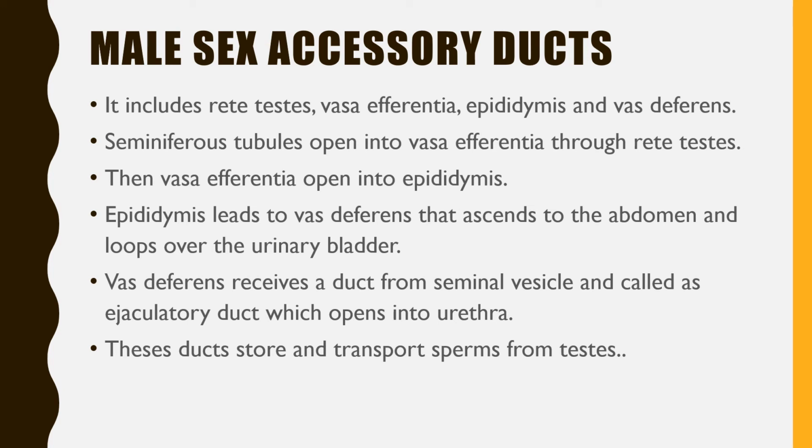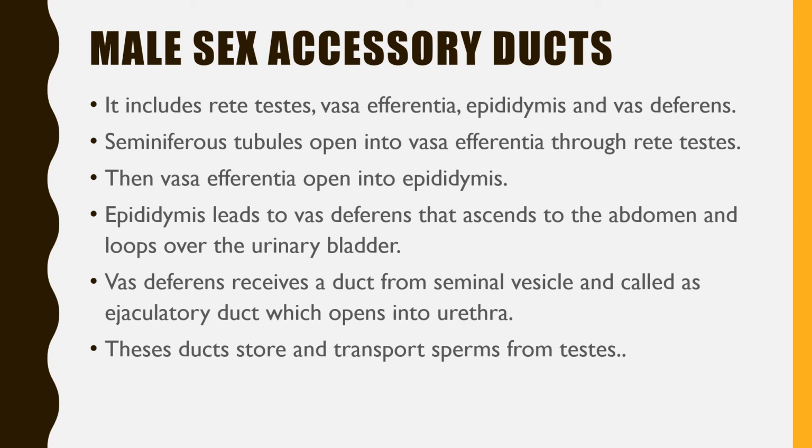The vas deferens will ascend to the abdomen because the testes are extra-abdominal. Then it passes over the urinary bladder, and as it moves, the duct from the seminal vesicle will join the vas deferens, and a common duct will be formed.